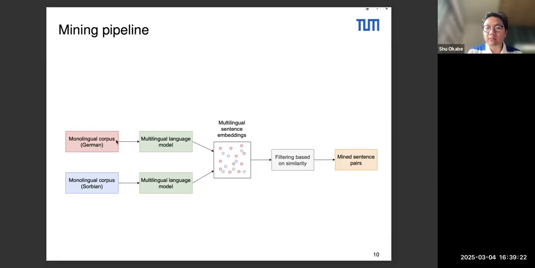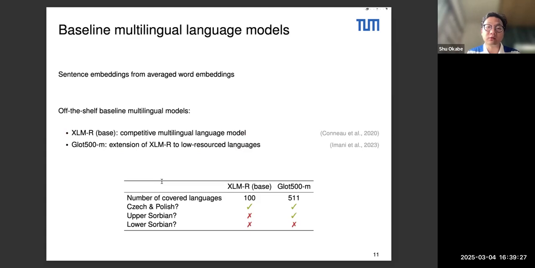So the key thing in our pipeline is the multilingual language models. We focused on two baseline models, which are very popular. The first one is, of course, XLMR, which has been used widely for many NLP tasks. And the second one is Glot500M, which is a kind of extension of XLMR to low resource languages and more. It covers 511 languages, which is way higher than the 100 covered by XLMR.